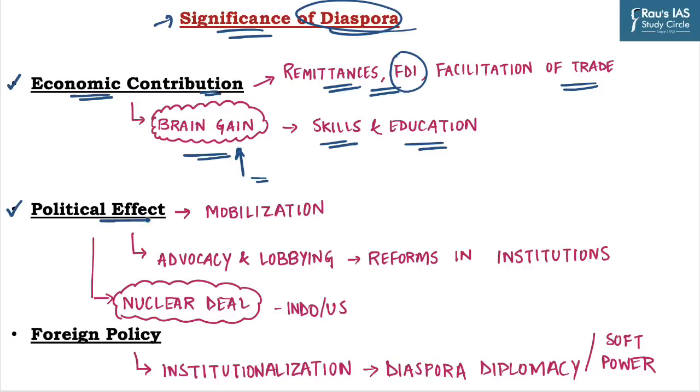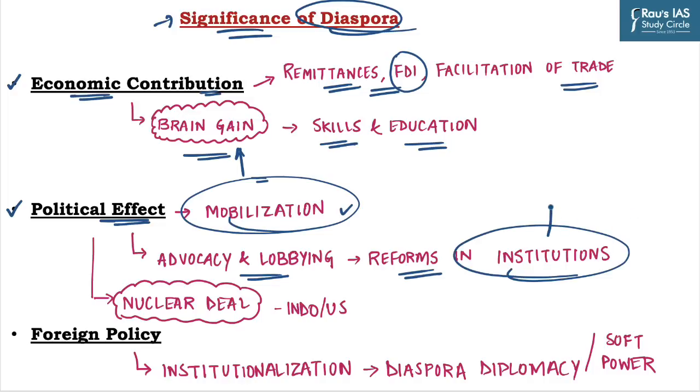The second dimension is political effect. Diaspora groups often engage in human rights activism, which specifically draws attention to issues such as refugee rights, minority rights, and social justice. They are trying to utilize this opportunity through the mobilization of people. Another point in this dimension is advocacy and lobbying. Diaspora communities often advocate for the interests of their home countries or regions, and they may lobby for specific issues such as policy changes, foreign support, or reforms in institutions working at the global level, such as the World Bank and IMF.